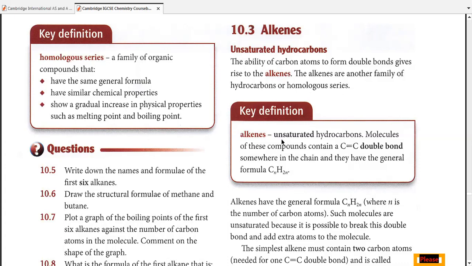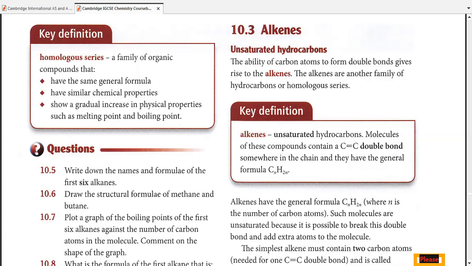In the case of alkenes, coming back to their key definition, alkenes are unsaturated hydrocarbons because their functional group, their specific feature in their structure, is the carbon-carbon double bond, which is found somewhere in the chain. Somewhere means it can be at the start of the chain, in the center of the chain, or at the end of the chain. It can be anywhere in the structure, all right? If there is even one double bond in the entire structure, the structure will not be an alkane anymore, or saturated anymore. It will be an unsaturated structure and will be considered as alkenes.